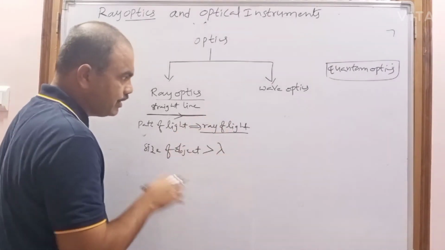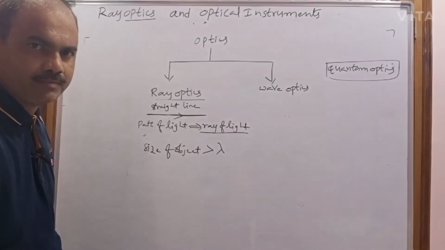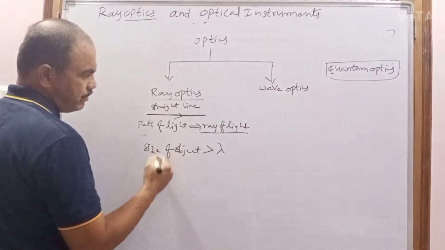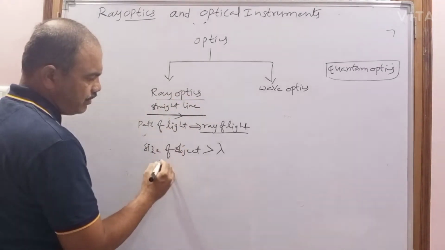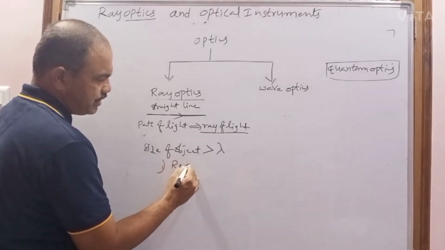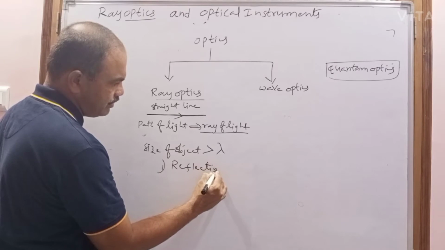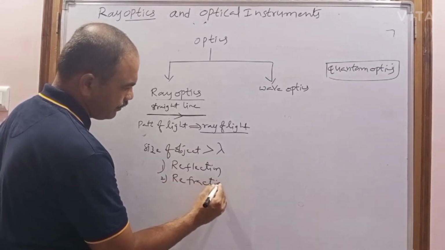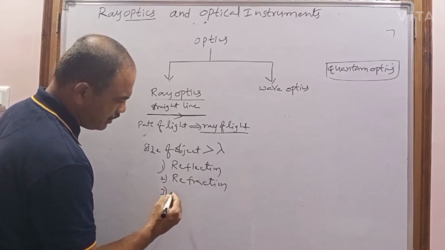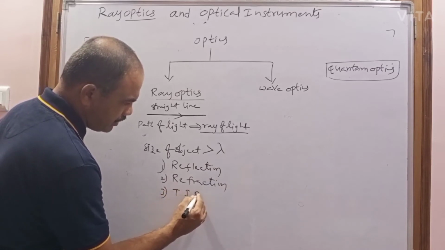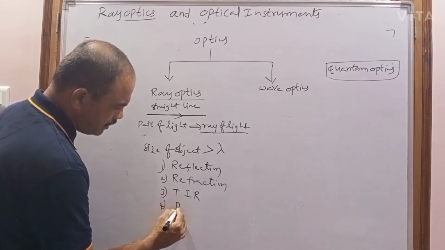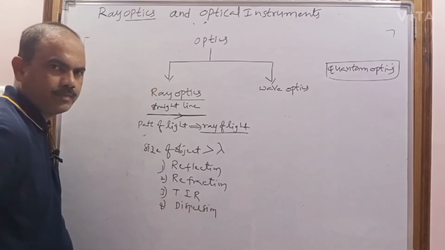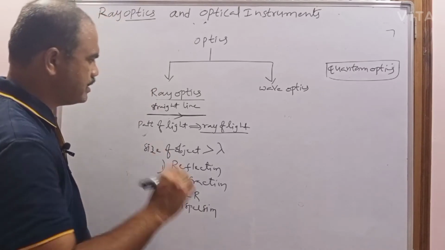Then only we treat that light can travel in the form of a ray. In ray optics we are going to discuss the reflection of light, the refraction of light, total internal reflection of light, and the dispersion of light. These are some phenomena of light we are going to discuss.